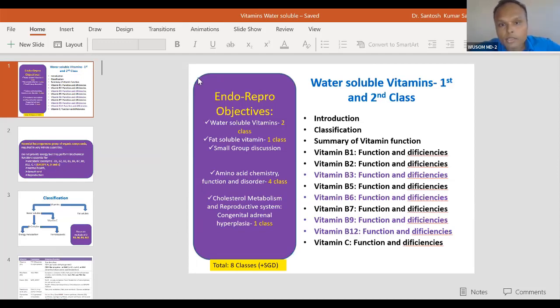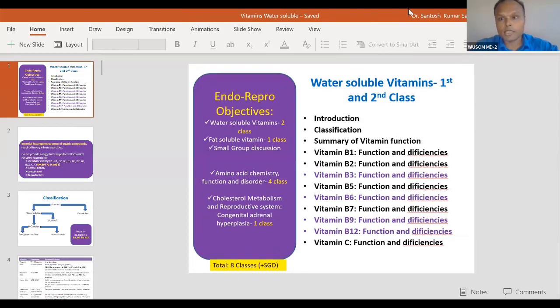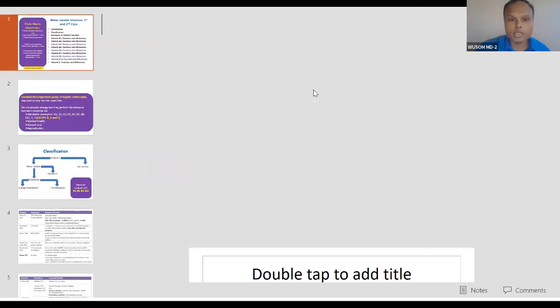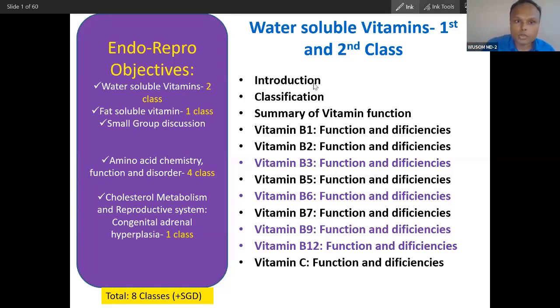Let's start today with vitamins. The topic which we have been talking about from the beginning. In this reproductive system, we have about 8 classes, and we have been given one